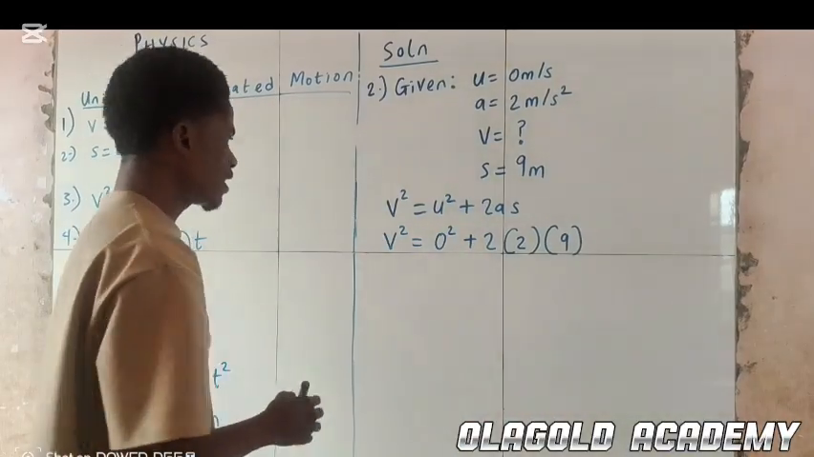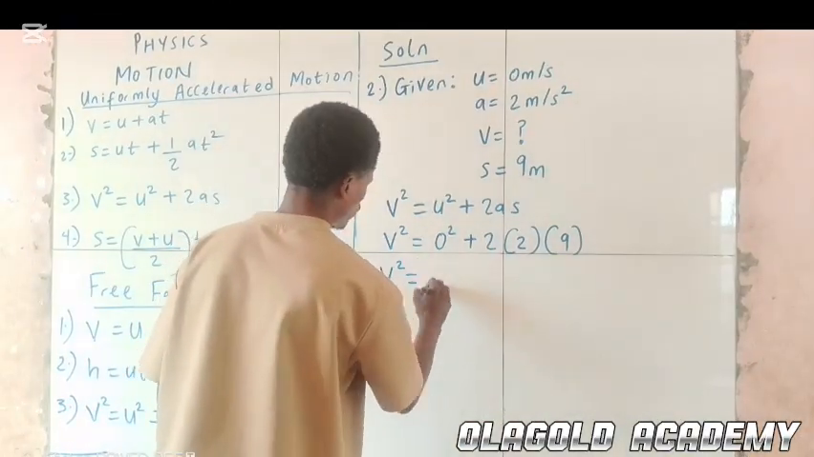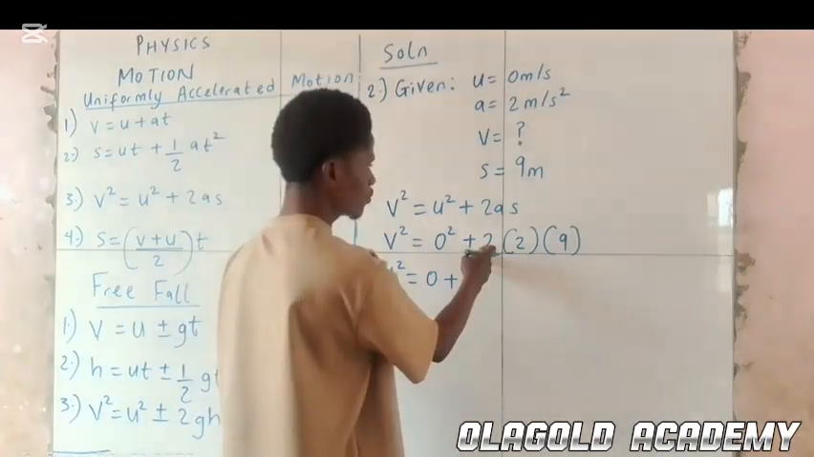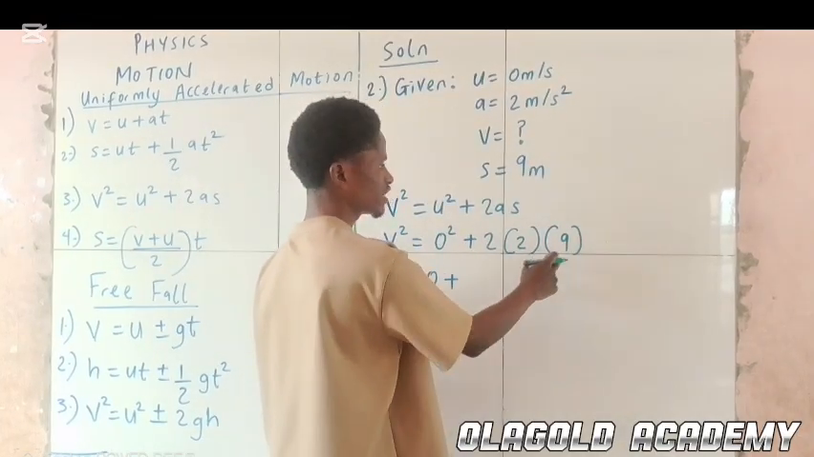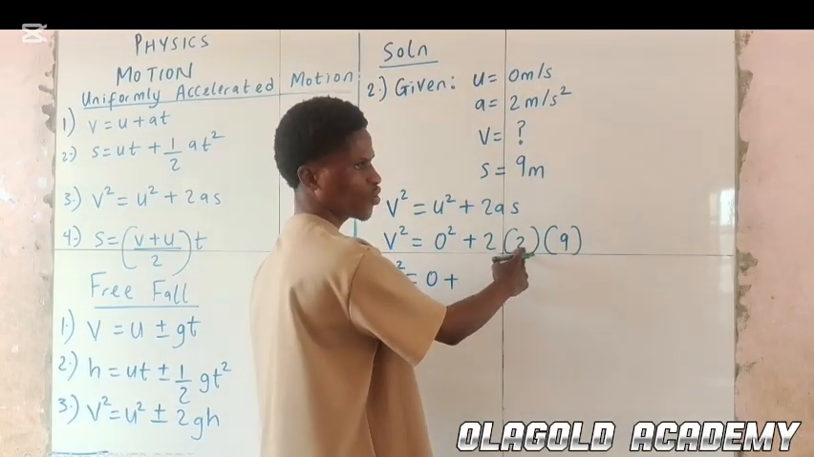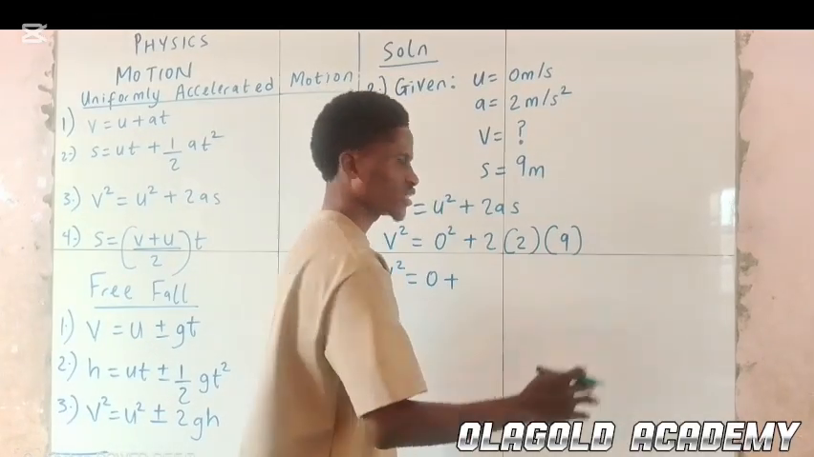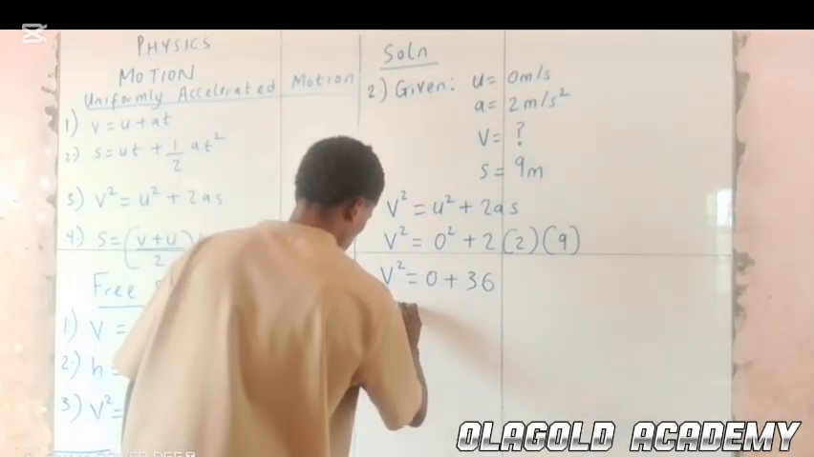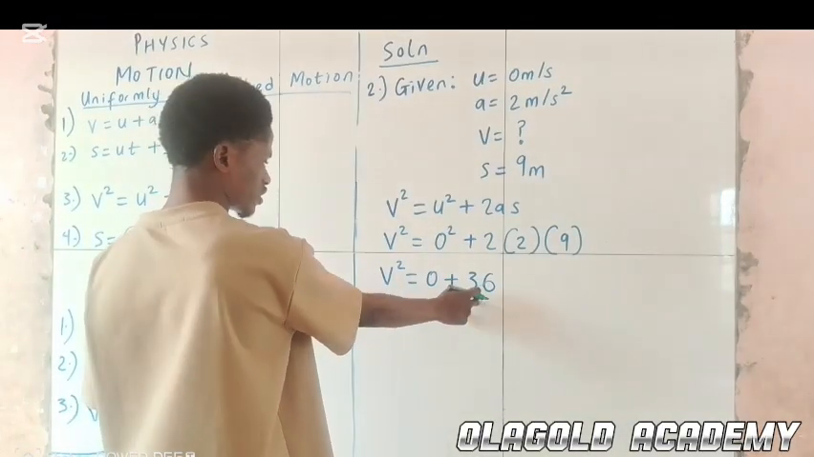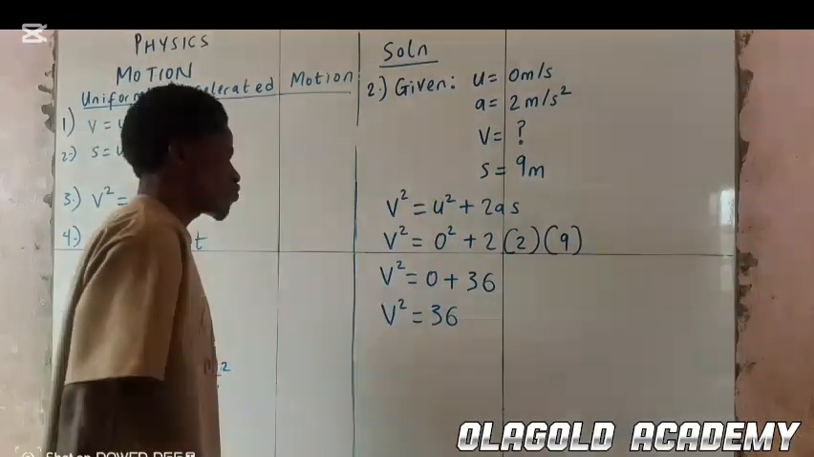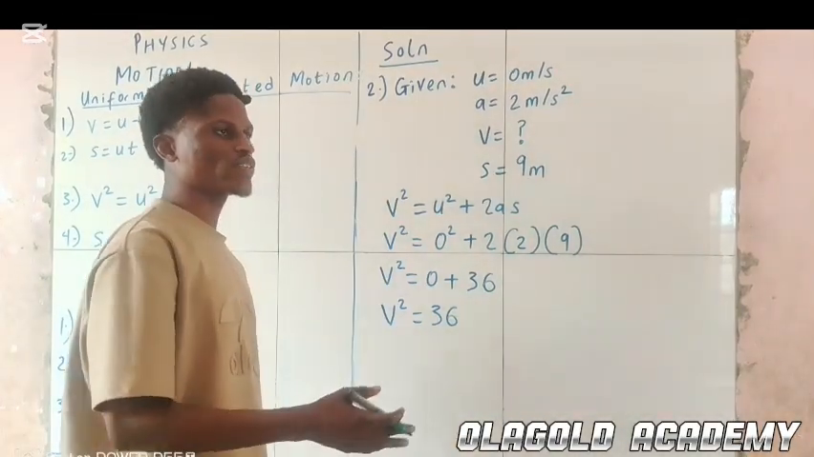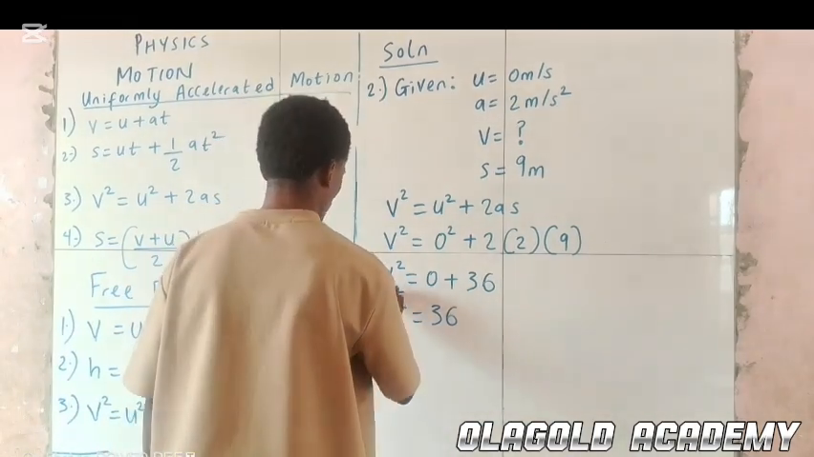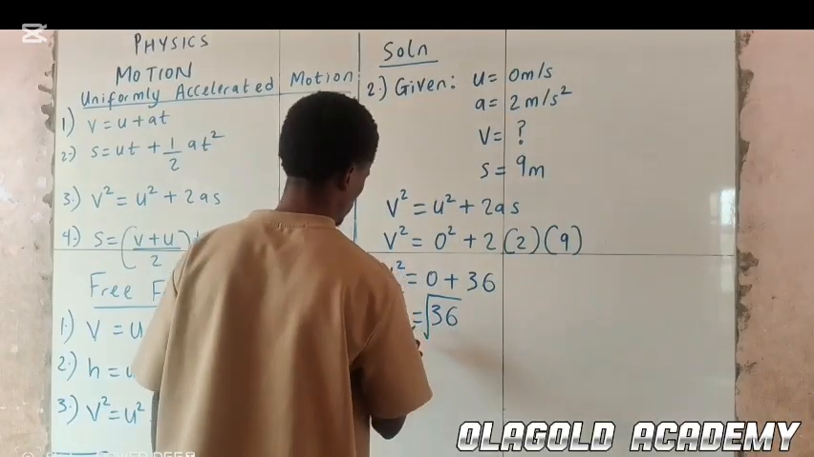Alright, from here, V squared equal to 0 squared is 0, plus 2 times 2 times 9 gives us what? 2 times 2 is 4. 4 times 9 is 36. So this becomes V squared equal to 0 plus 36, which gives us 36. Now we are looking for V, not V squared. So what do we do? We find the square root of both sides.